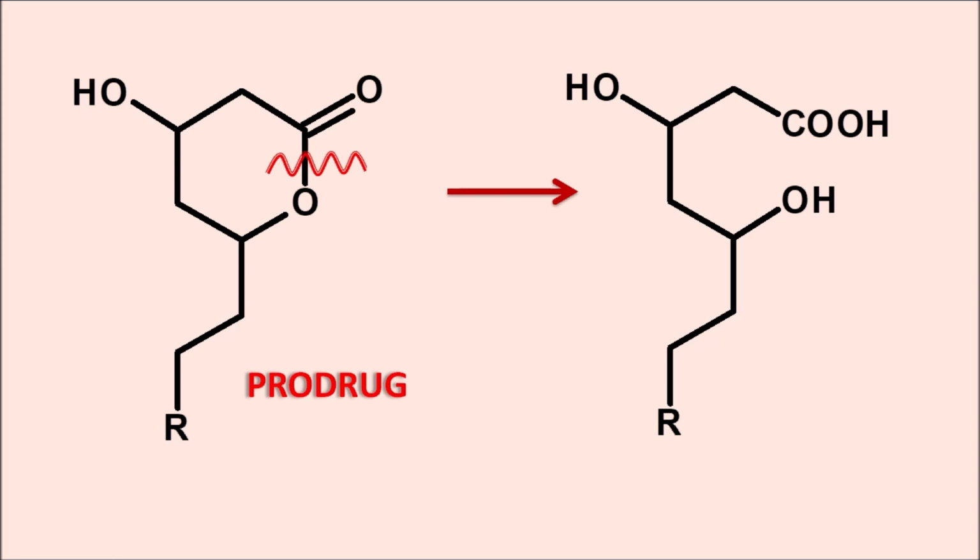And here you can observe a free carboxylic acid along with, at the beta position, a hydroxyl group, and it is having the 7 carbon chain. So it is a beta hydroxy heptanoic acid. So this beta hydroxy heptanoic acid is the active form of the drug.